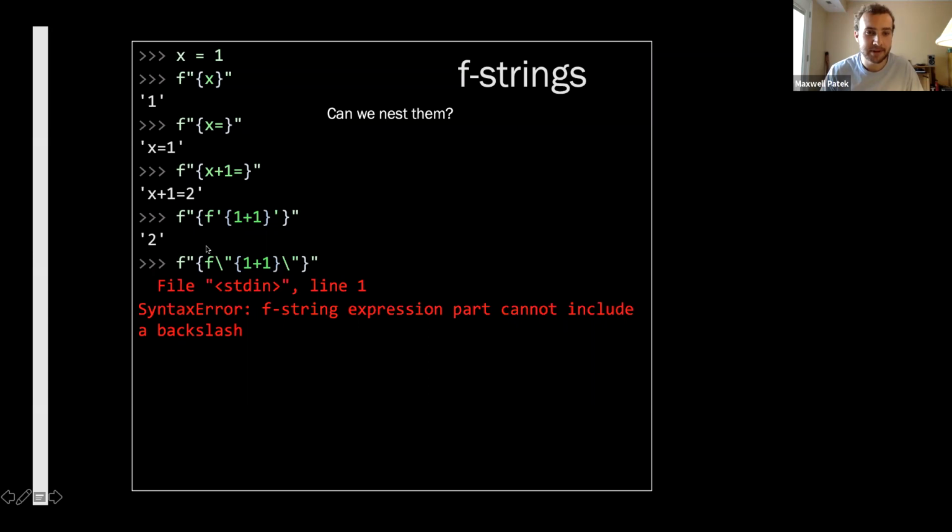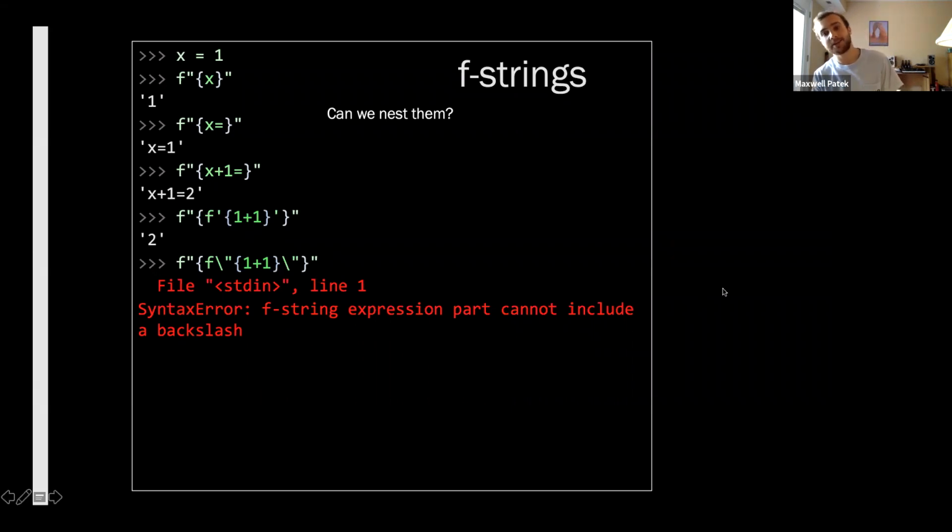Is this an escapement on the level of the string outside, or on the level of the string inside? It gets very ambiguous pretty quick. So we're not allowed to do it. That means the only way we have right now to differentiate between the two format strings is different quotes. So you might think that you can only nest them twice.